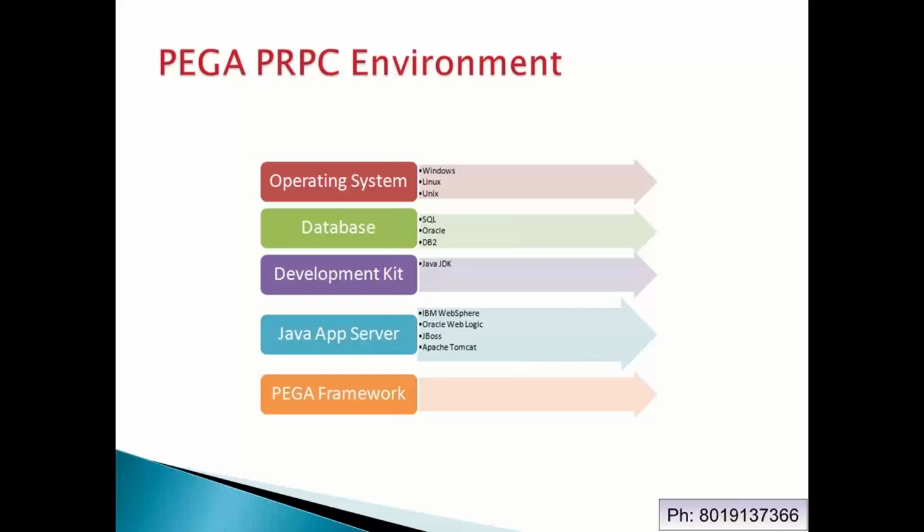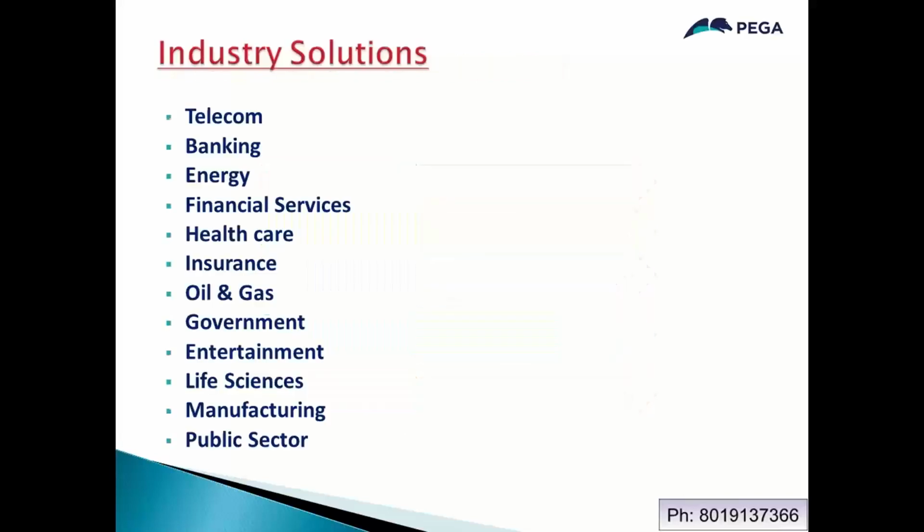And when you install Pega completely, Java also gets installed. So these are the four things you'll get installed as a package: one database, Java, an application server, and the Pega framework, which is nothing but Pega Rules Process Commander. So this is the backend environment.